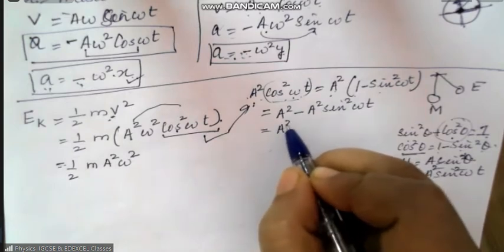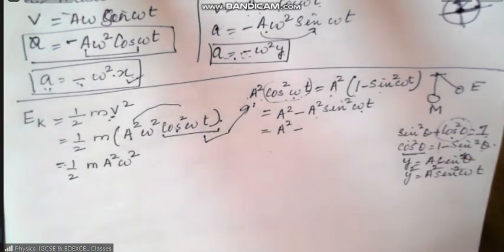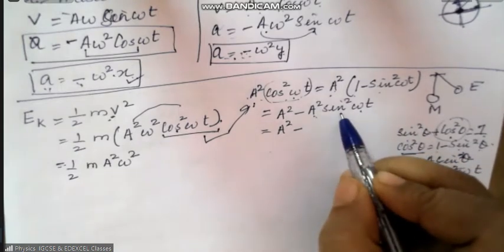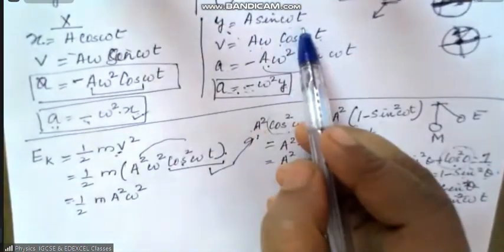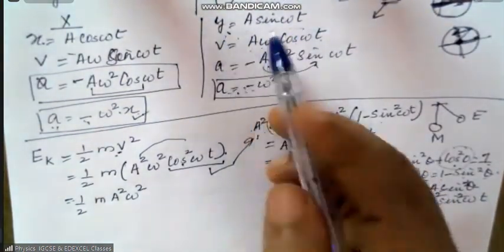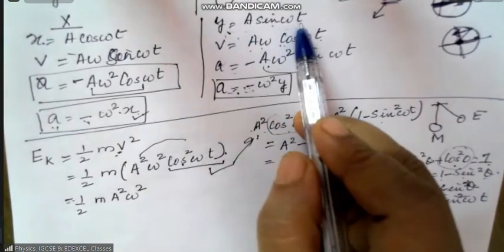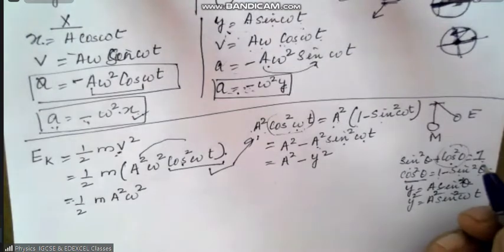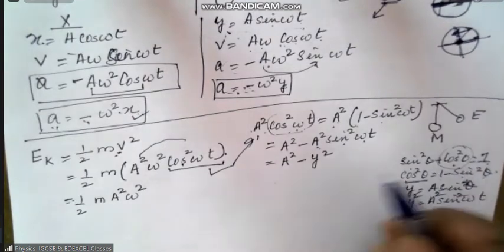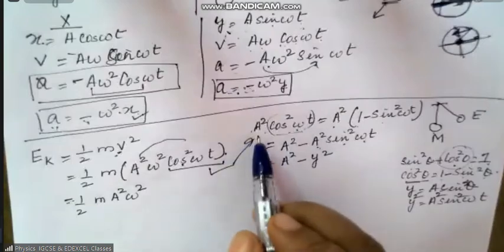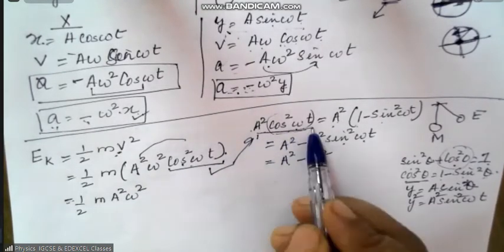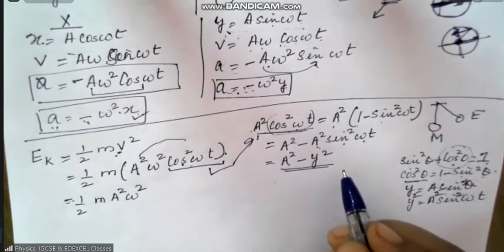What is a sine omega t? Y. Therefore, a square sine square omega t is nothing but y square. So a square cos square omega t is equal to a square minus y square.